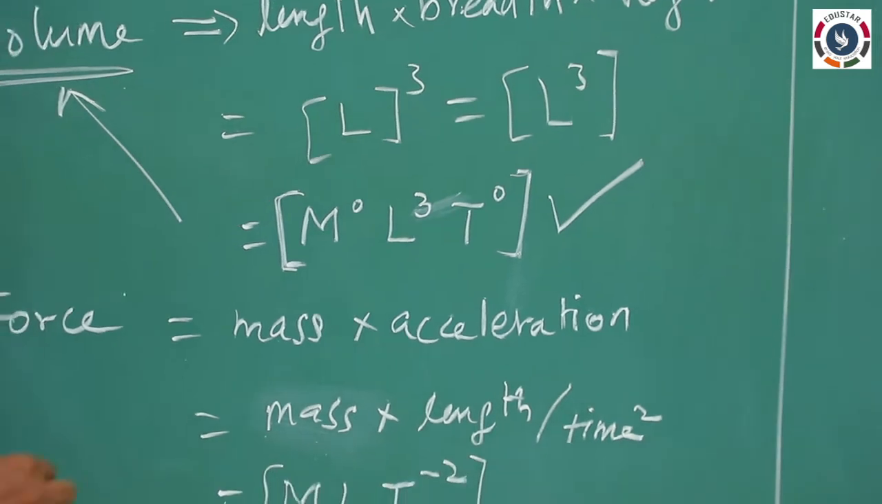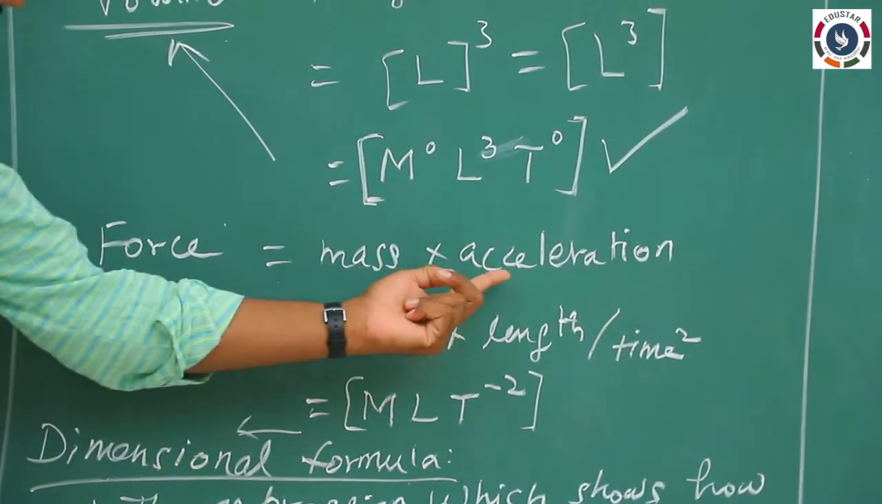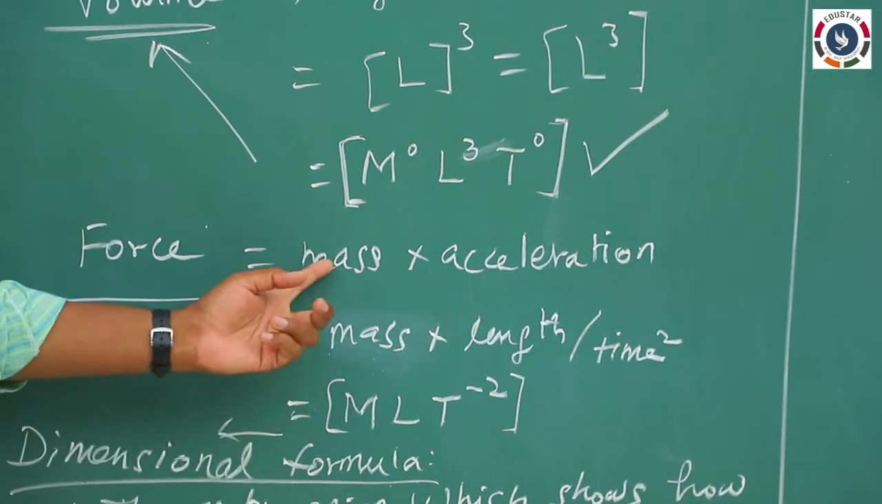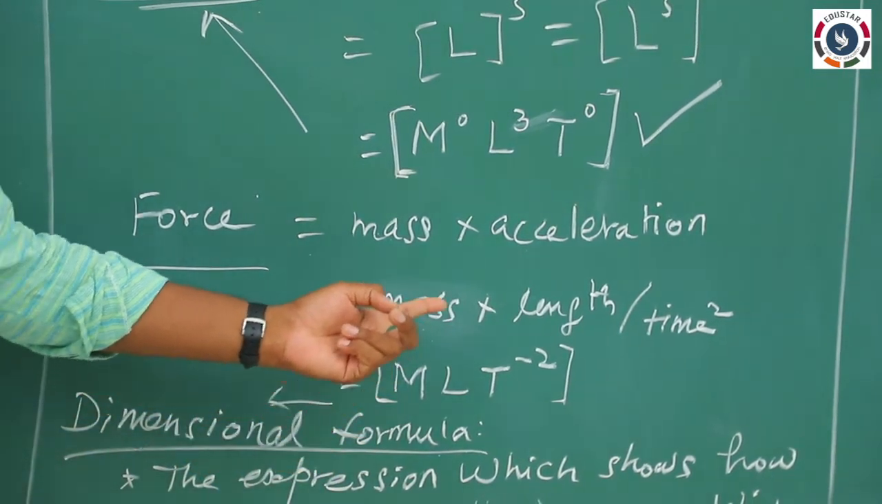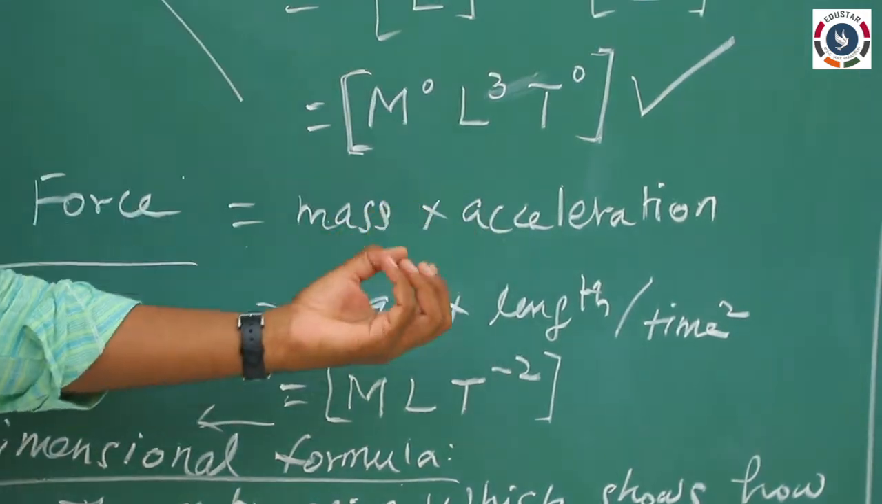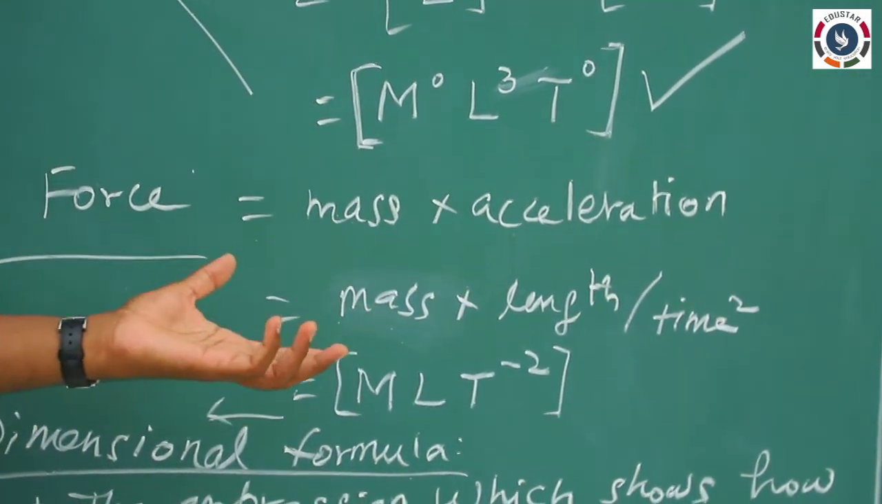Similarly, force is taken as mass into acceleration. Mass is directly taken as mass, and acceleration we know is given by the formula distance by time square, represented by the rate of change of velocity.